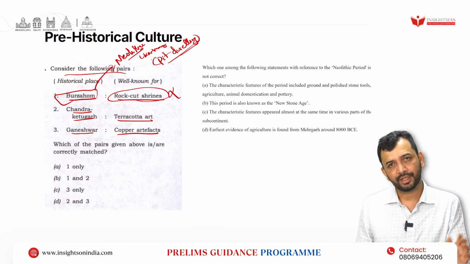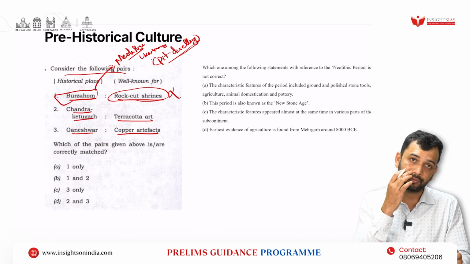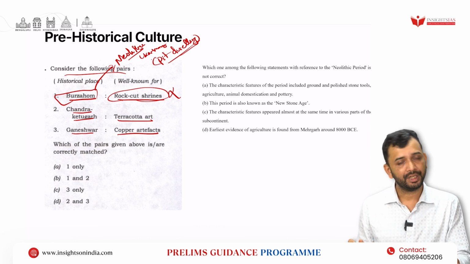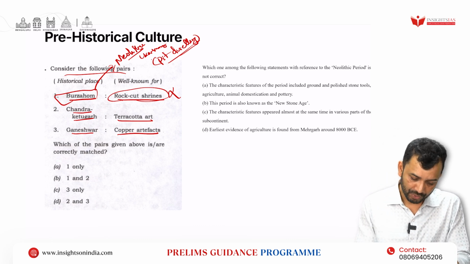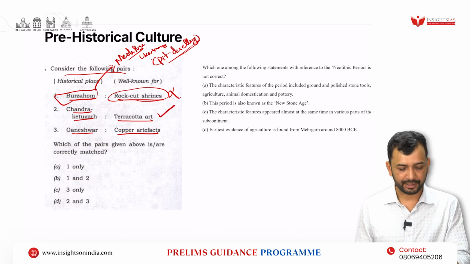Now Chandraketugarh, located in West Bengal, is a river port, and it is well known for terracotta art. It is also a major trading port. So, this is correct.